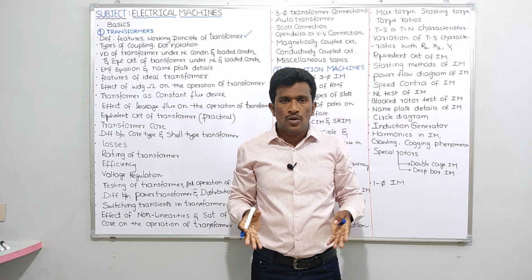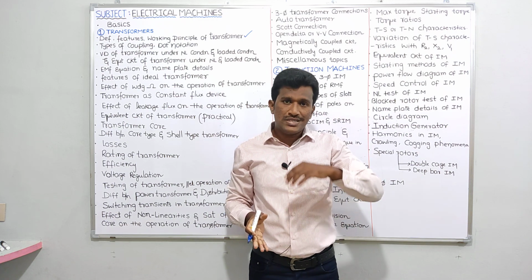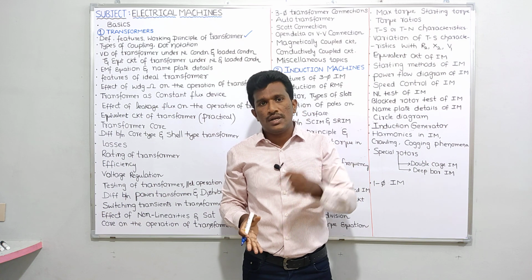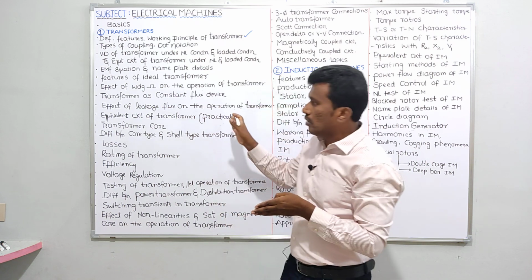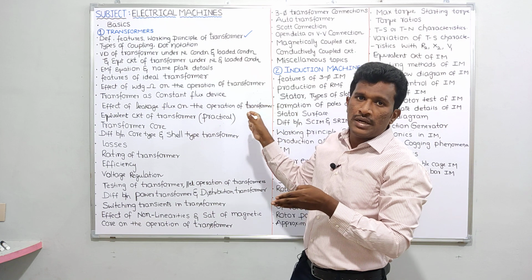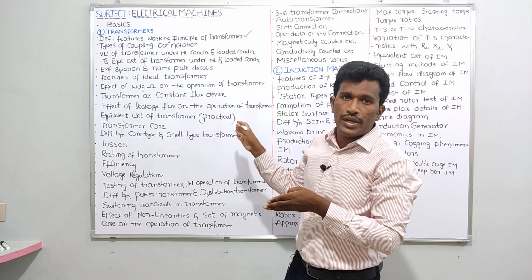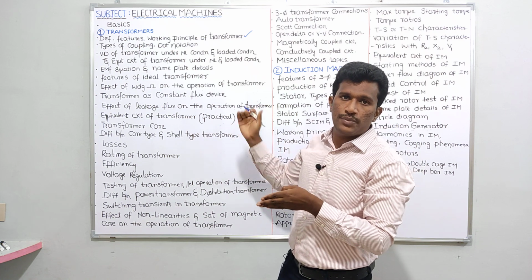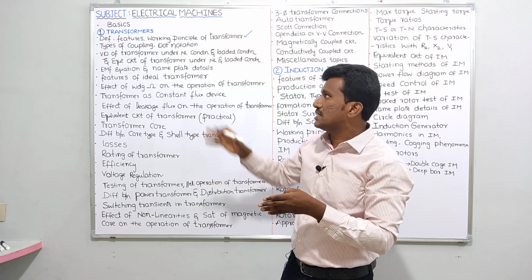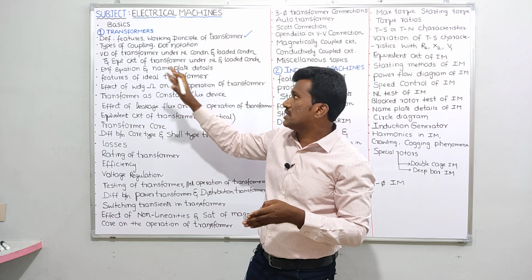what is DC excitation, what is a single excited device, what is a double excited device, what is the nomenclature for current entering into the board. Now how can you represent direction of current entering into the board, how can you represent direction of current coming from the board, all those things I'll be discussing in the basics. So after basics I'll go for transformers.